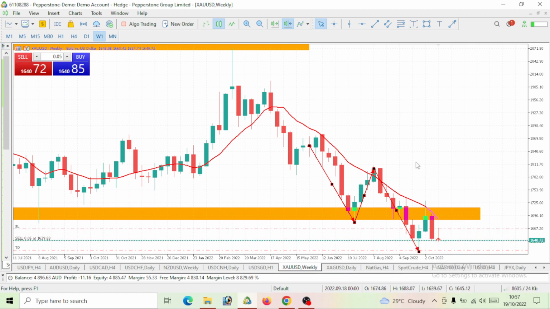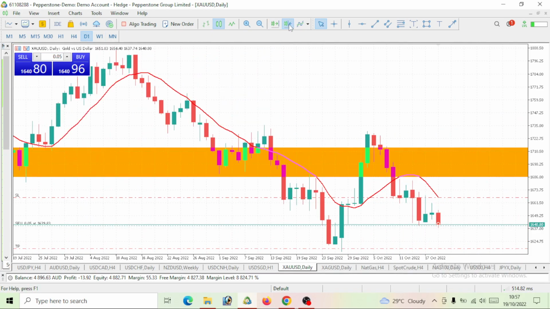So after our price dropped, we had a pullback that came to test the support level. So clearly our price is still on a bearish move, since price has come to test our support level. Once it has tested the support level, it is now giving us another bearish move. So clearly, on the weekly time frame on our gold, we are on a bearish move. If you have to trade it on the weekly time frame, you have to go bearish. That will take us to the daily time frame.